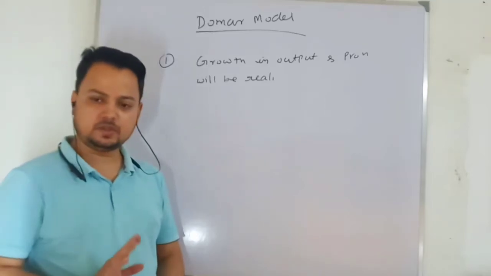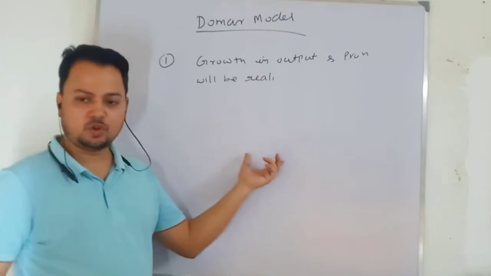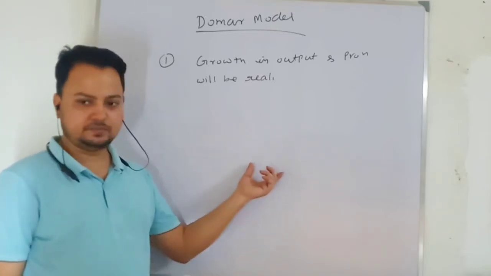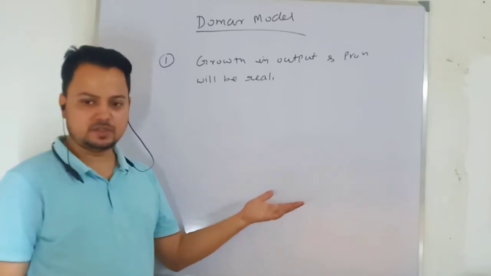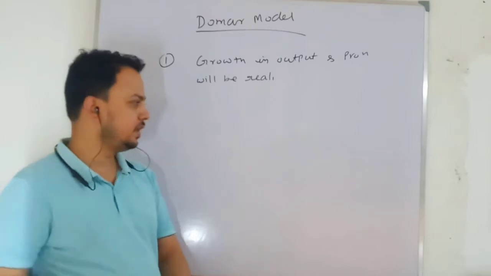The Harrod model we have done. Here also we will have the same assumptions. We will start with full economy equilibrium. We will consider a closed economy, two sector, and labor force is exogenously given. Perfect competition, constant returns to scale.